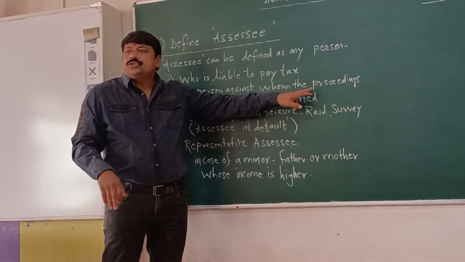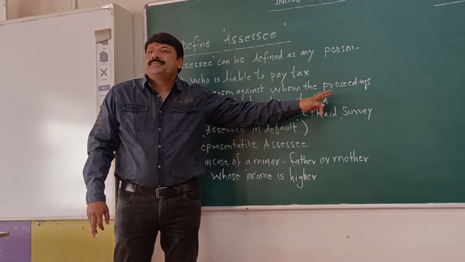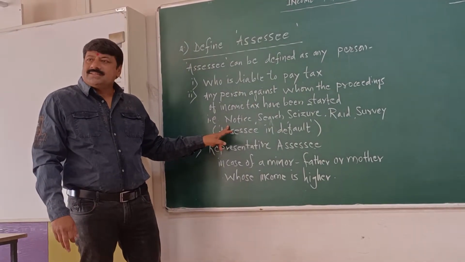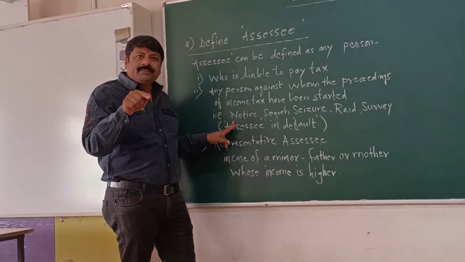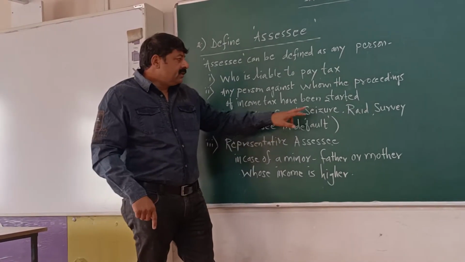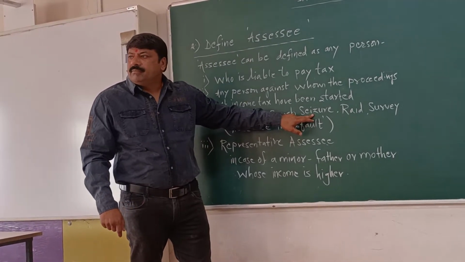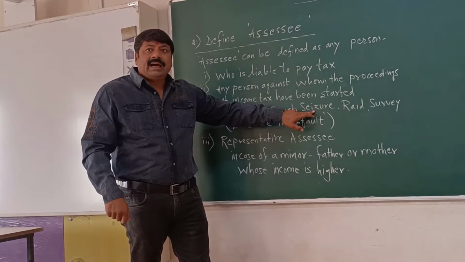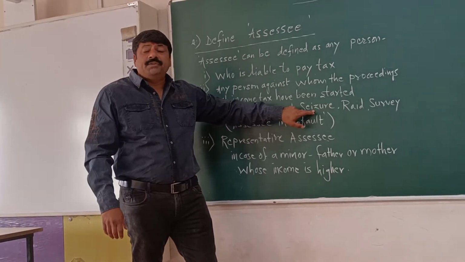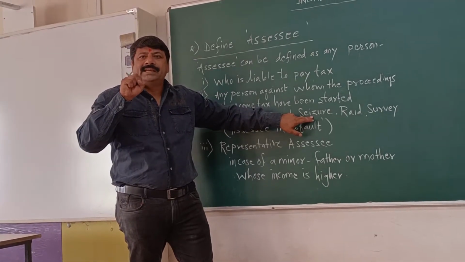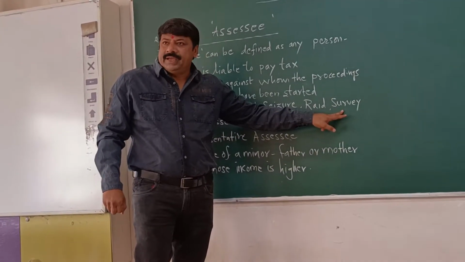any person against whom the proceedings of income tax have been started. For example, notice given by the Department of Income Tax to any assessee, any person, search operation, seizure is done for the goods. If any kind of property, materials, assets are seized by the Department of Income Tax. Seizing means confiscation, taking into compulsory custody. That means seizure. Raids of income tax and survey.